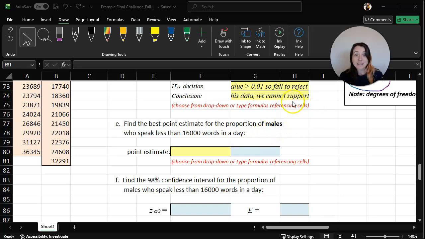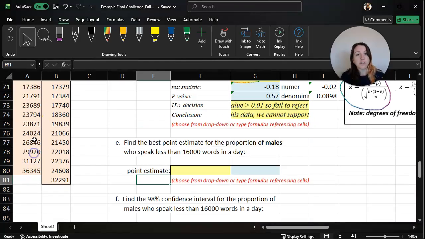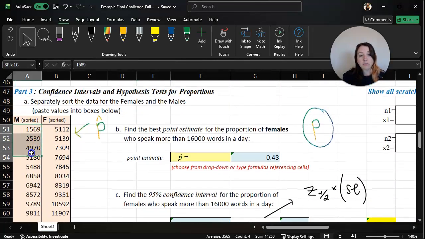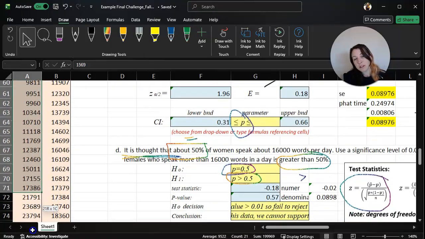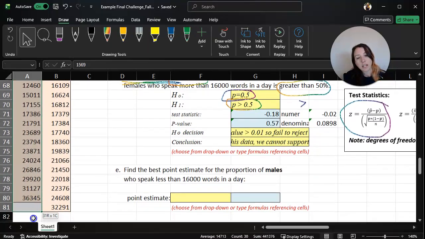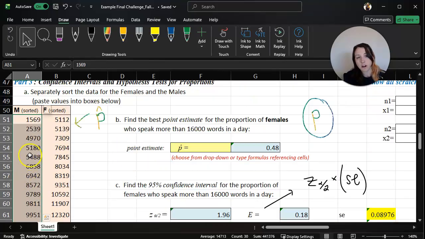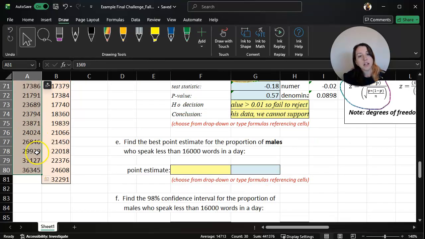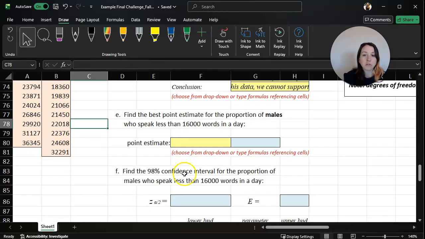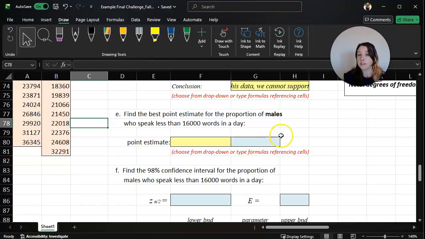Okay, for our last part of our final challenge, in Excel, we are now looking at the male data. So we are going to come over here and look at the number of words spoken by people who identify as males in one day. These range all the way from 1,569 up to 36,345. We found a lot of these summary statistics earlier, but now we're actually working with these for a confidence interval.